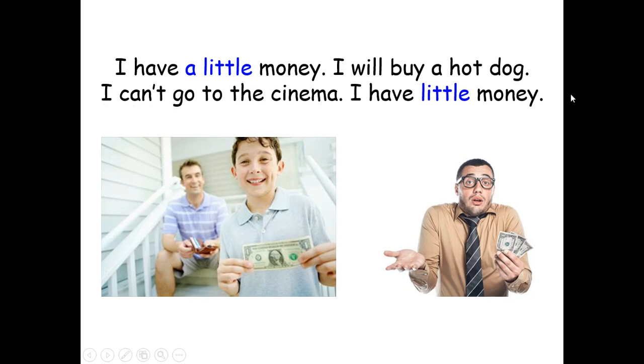I have little money. Because you have little money, you can't go to the cinema. Look at the difference. The first is a positive statement, the second is a negative statement. In the first sentence, we use a little because we can still buy a hot dog. But in the second one, I can't go to the cinema because I have little money.